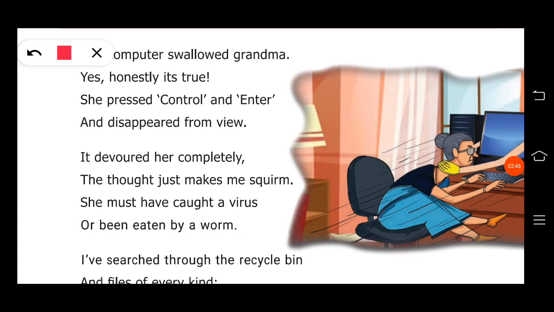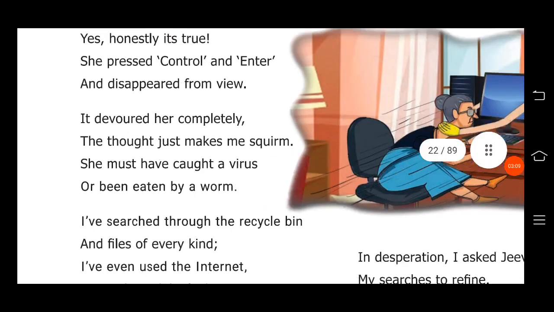View, again oo sound is ending. So true, view are the rhyming words for stanza 1. Next stanza: completely, scrim, virus, warm. Warm, scrim, the im sound is ending. So both are the rhyming words in stanza 2.